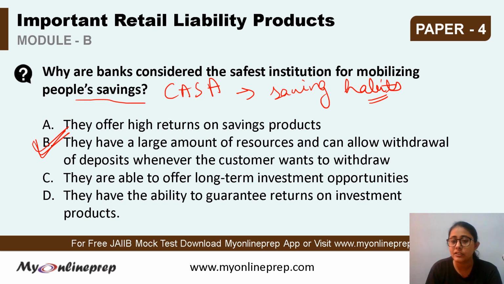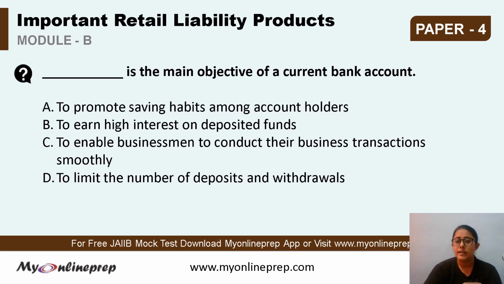टू डिमांड डिपॉजिट्स होते हैं उसमें कितनी भी बार वो जाके विड्रॉ कर सकता है. So they offer the withdrawal facility. That's why they are considered the safest institution for mobilizing people's savings. So the correct option is option B. Next. Okay, the question says, what is the main objective of a current bank account?